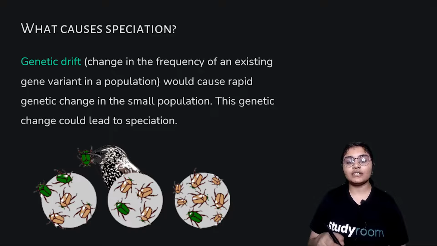Eventually the yellow beetles become more in number, and the green beetles are reduced in the population, right? So this is how genetic drift is also a factor in the cause of speciation.